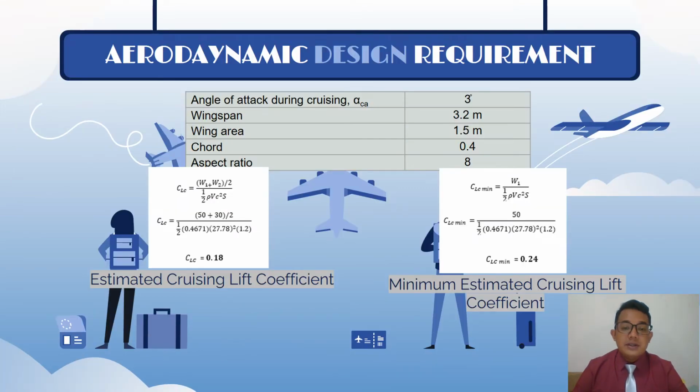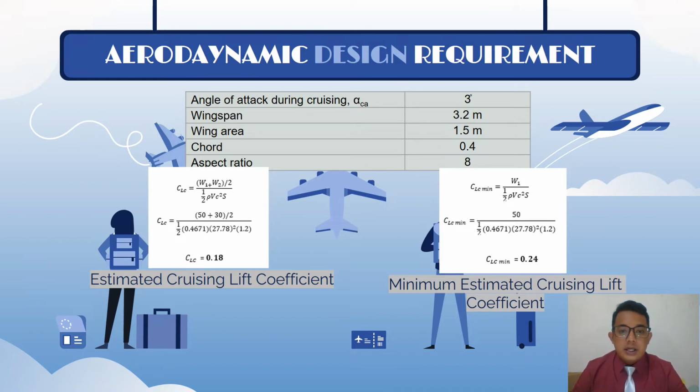We proceed with the aerodynamic design requirement. The table shows the estimation of aerodynamic wing design for the UAV. The requirements such as wingspan, area, chord and aspect ratio are based on the configuration of the proposed UAV, the ASCE UAV. The proposed UAV, ASCE UAV1, is expected to operate at a minimum surface ceiling of 2000 meters, which is suitable with our project mission requirement, which is 9000 feet. Also, it is proposed for the cloud seeding project.